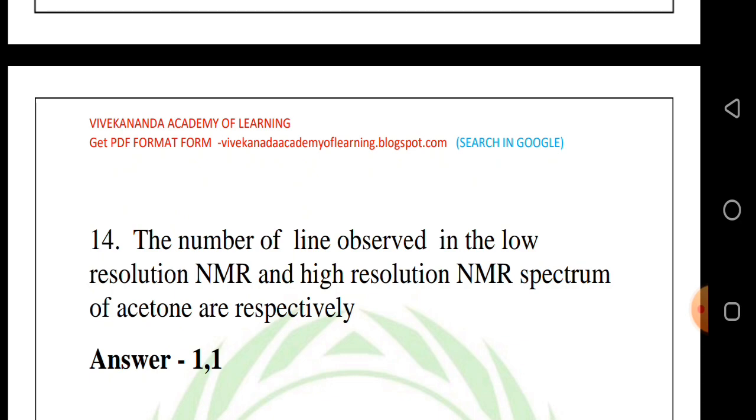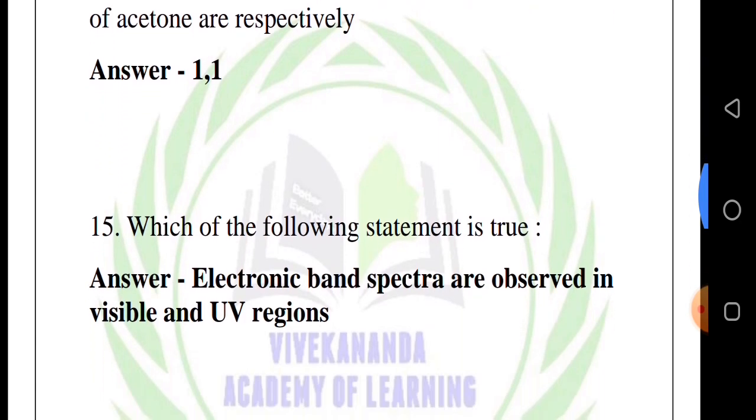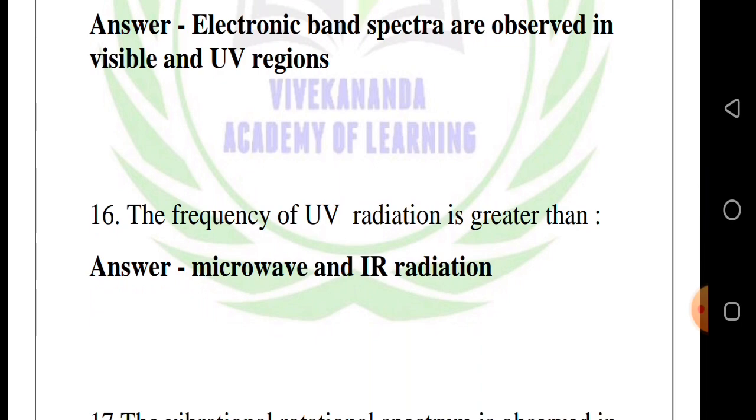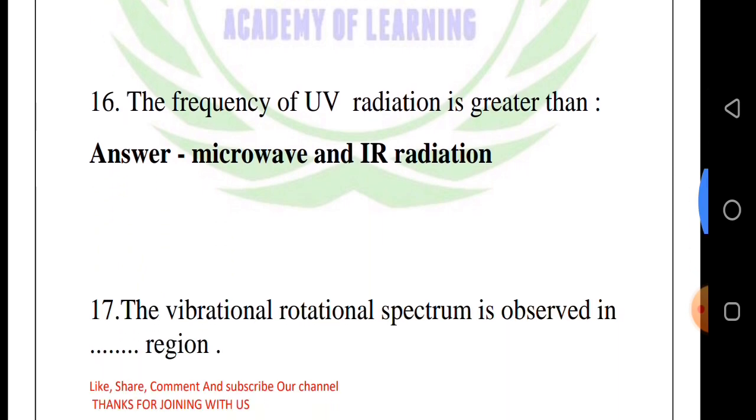Answer: 1, 1. 15th question, which of the following statements is true? Answer: electronic band spectra are observed in visible and UV regions. 16th question, the frequency of UV radiation is greater than. Answer: microwave and IR radiation.